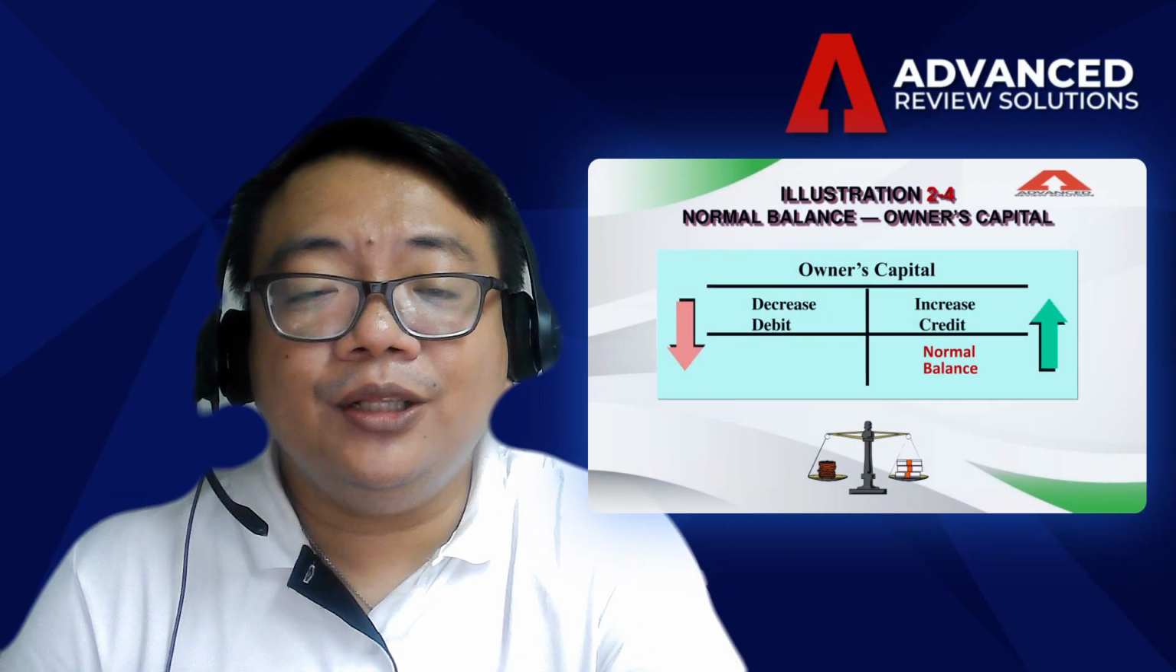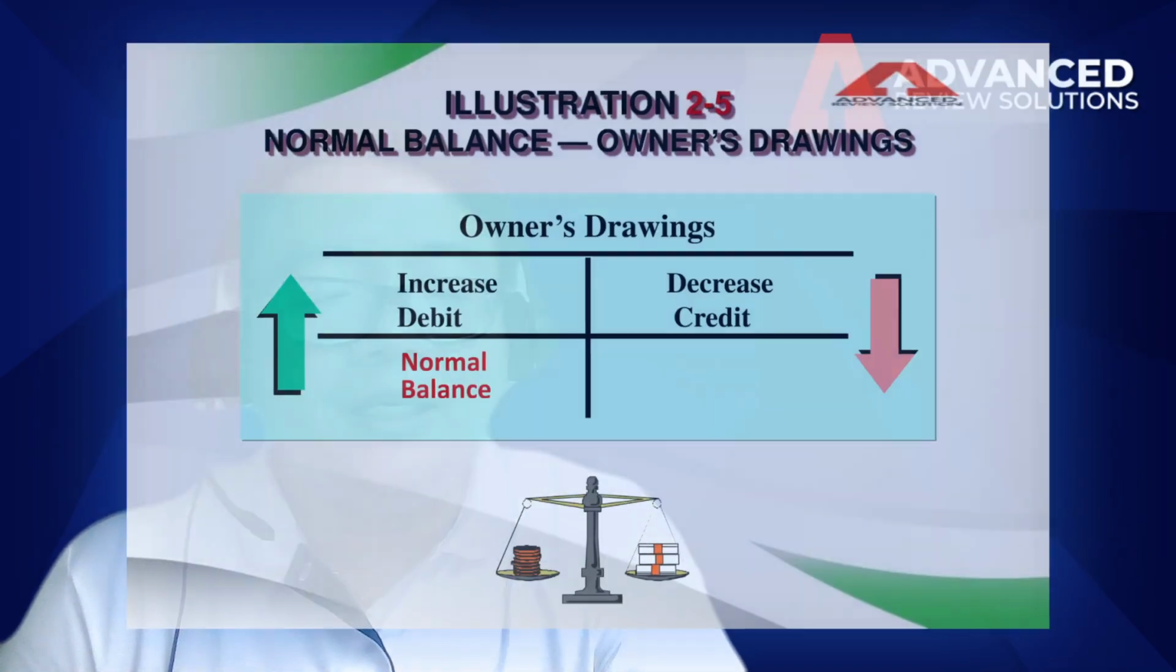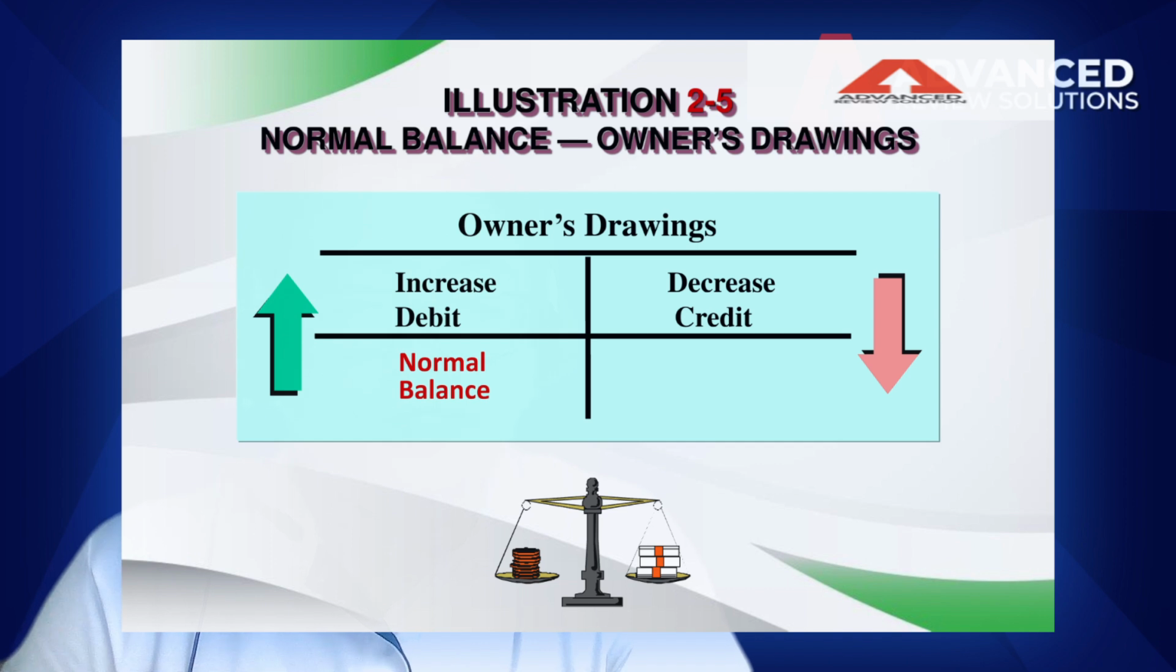This is the Bible of accounting, no? The normal balance. And next one is all about owner's drawing, no? Increase nasa debit side and decrease ay nasa credit side. Normal balance ay nasa debit.